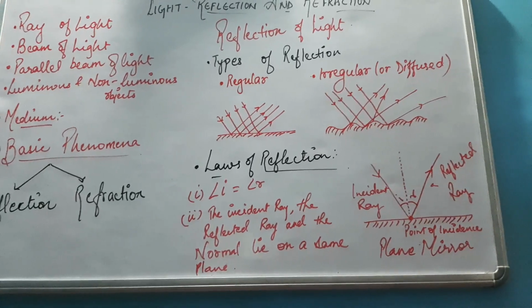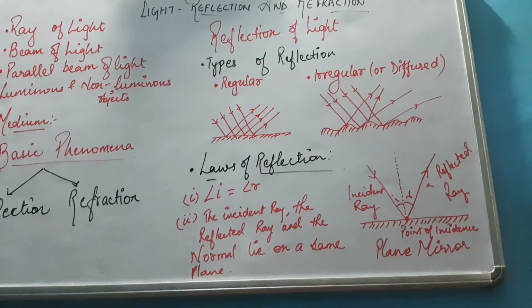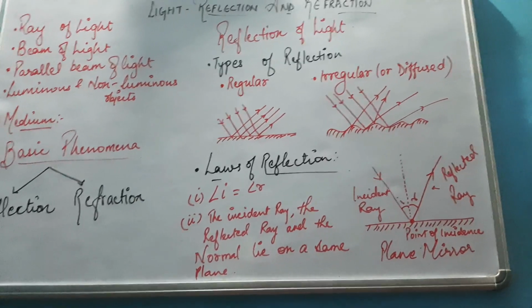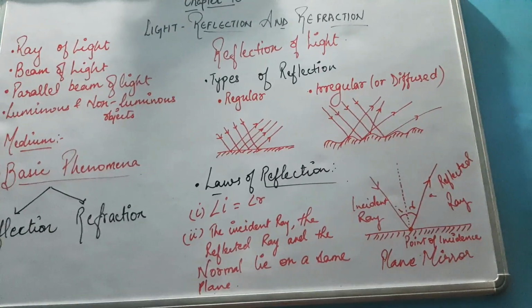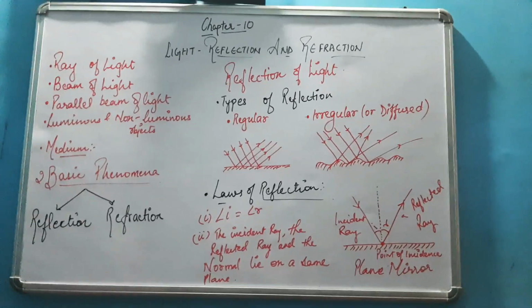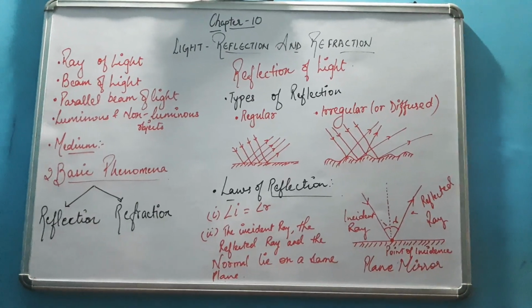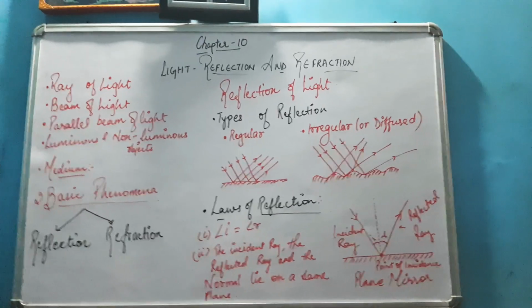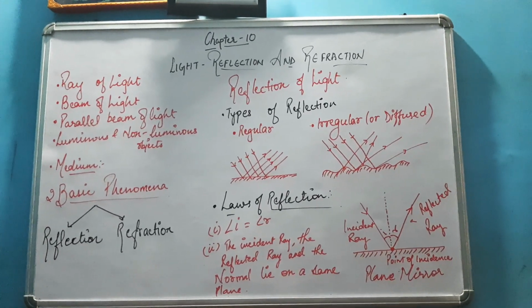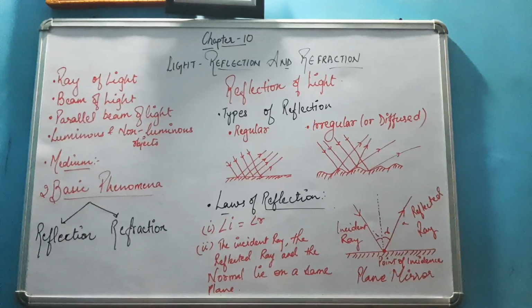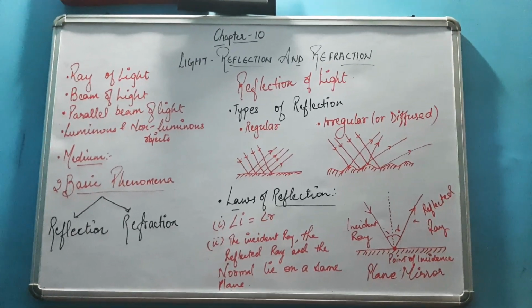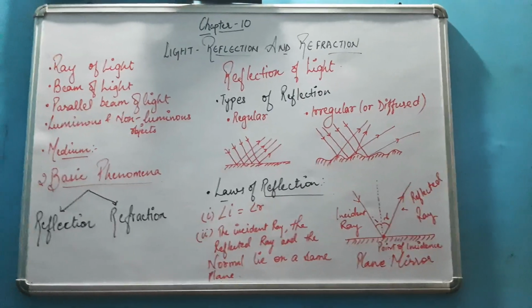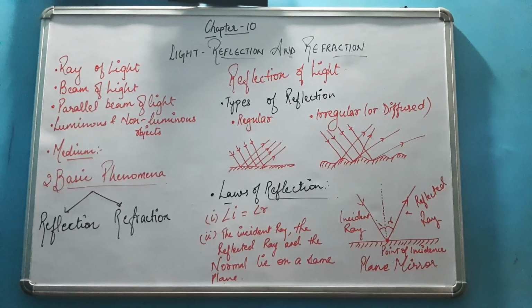So here are a few terms written on the board which are related to this topic. The first one is ray of light. What is a ray of light? A ray of light means a single ray of light which goes in one direction. You might have observed that the light coming from a torch goes in one direction only and does not turn back. That is a ray of light.